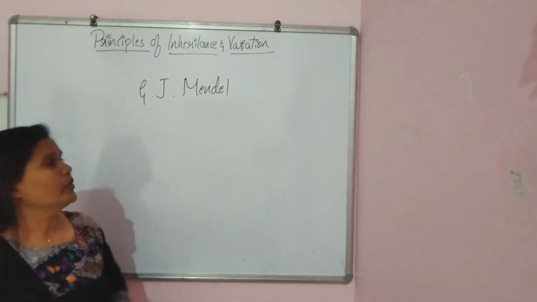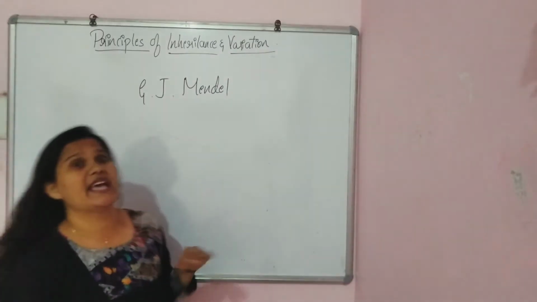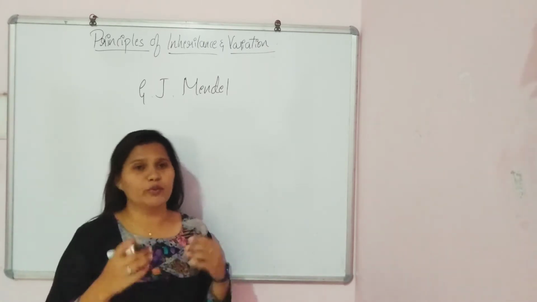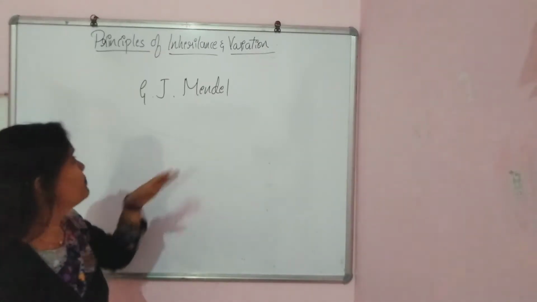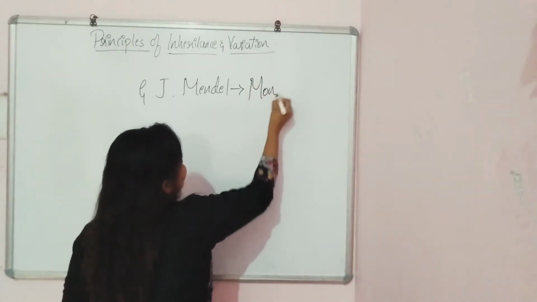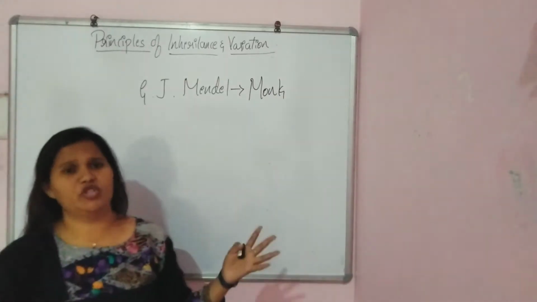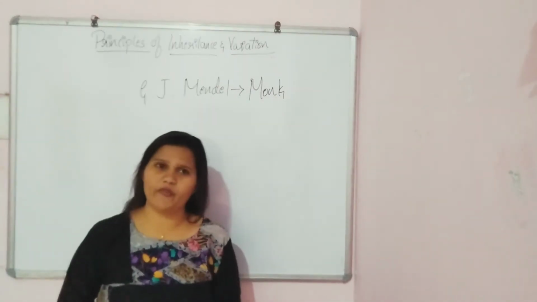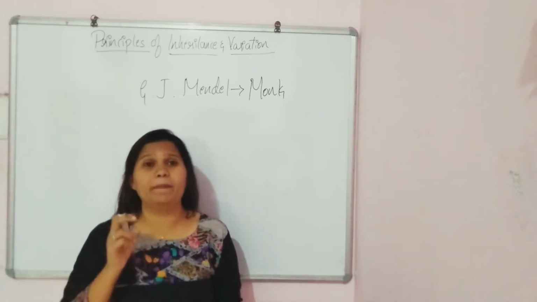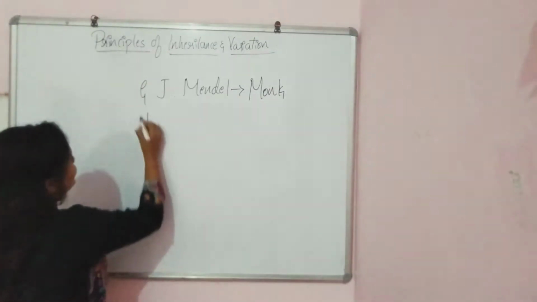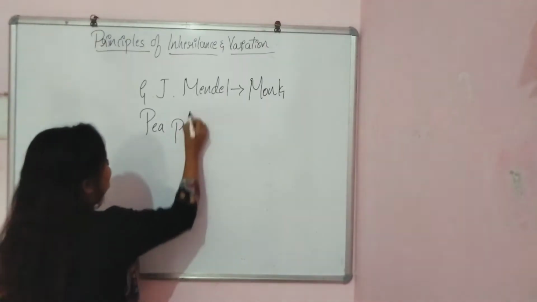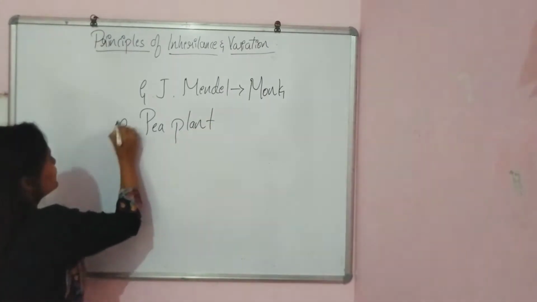Okay. So today's class we will study about his experiment, what he did and what all the materials he took to do the experiment. G.J. Mendel was a monk in a church, and he was also a professor. To do his experiment, he took a plant called pea plant. The experimental material is the pea plant. Please remember, it is very important.